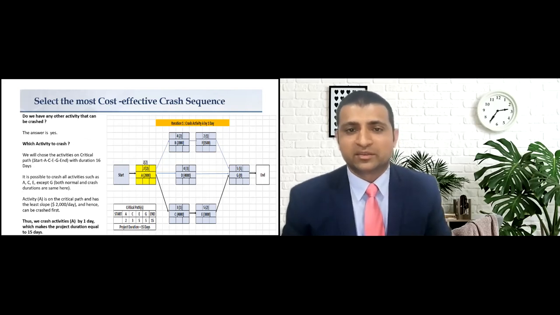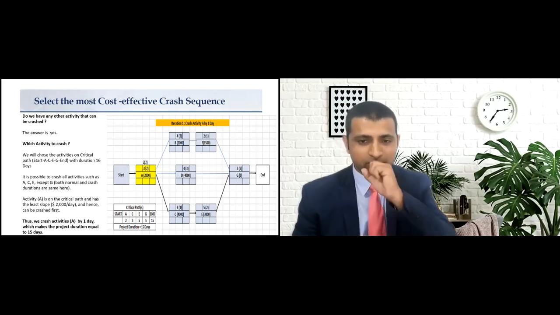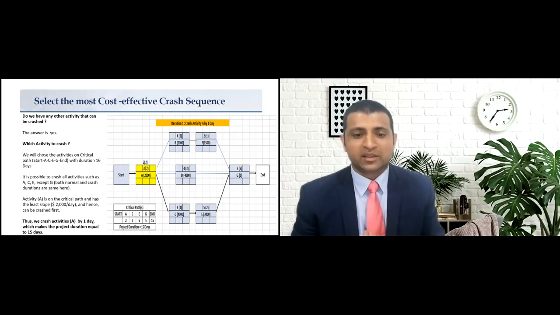Now let us start to crash our project. We shall begin with the activities on the critical path. All the activities on the critical path can be crashed except activity G, where the crash duration is equal to the normal duration. Among activities A, C, and E, A will be crashed first because it has the minimum cost slope. So it takes $2,000 to crash activity A by a single day. Let us assume that we have crashed activity A, so the project duration becomes 15 days now. So the critical path duration is also 15 days.